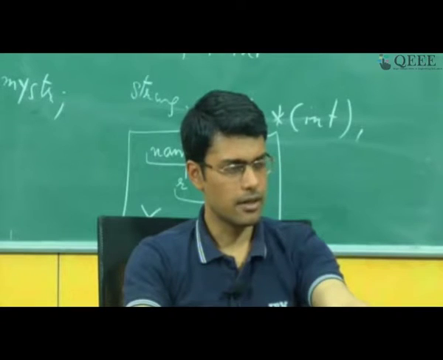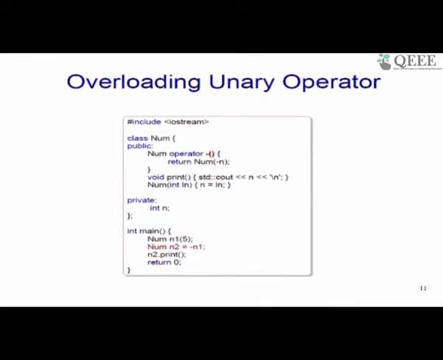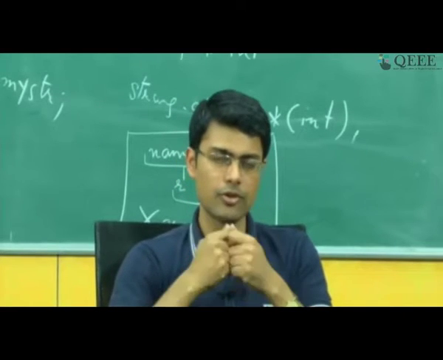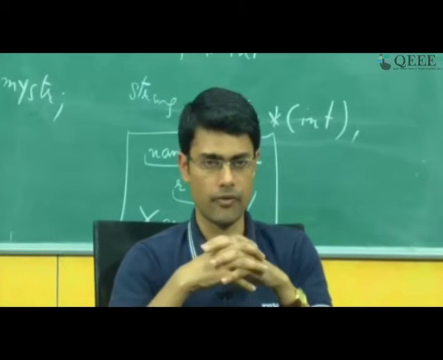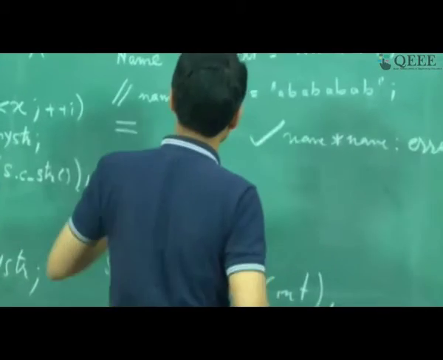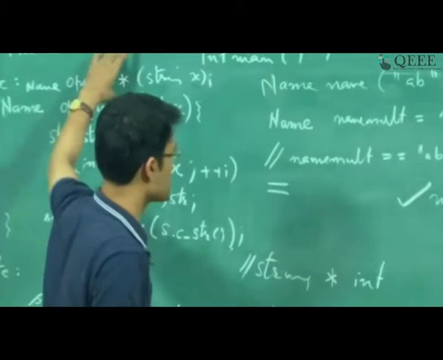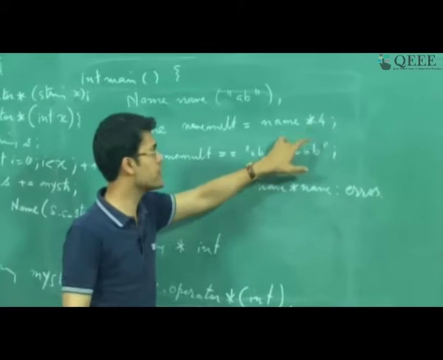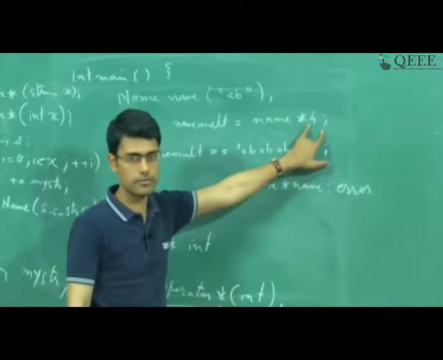So at this stage, let us get into overloading unary operators, and then we will look at how to overload binary operators and so on. The reason why we need to look at the arity of an operator is because there is an implicit argument given to an operator. For example, when we were talking about this particular class with the operator star, we said that star is essentially a binary operator which is being invoked on name and for, right.